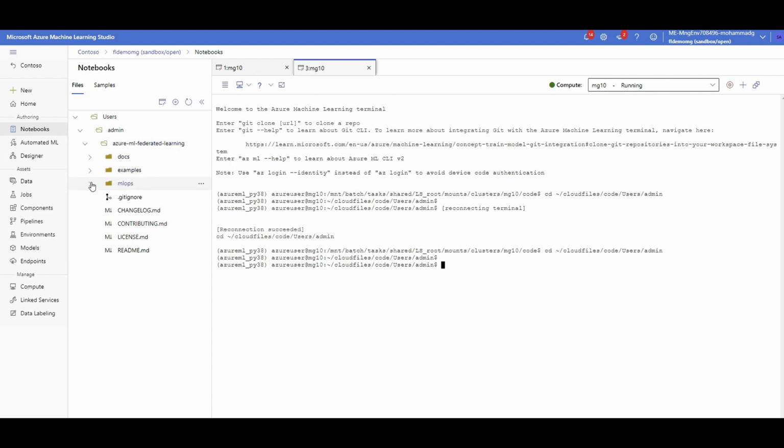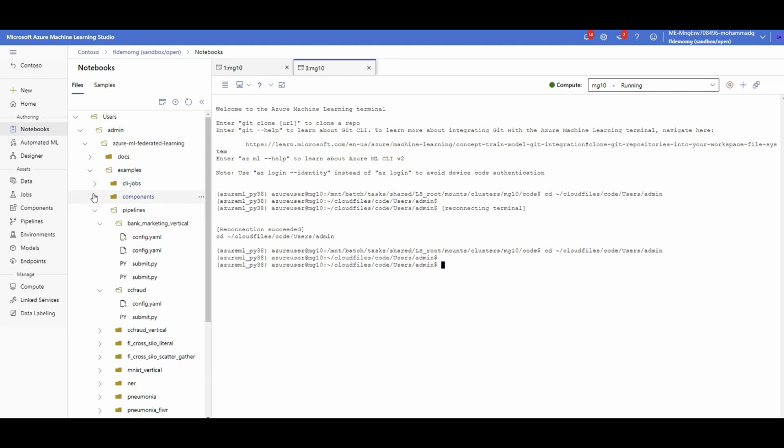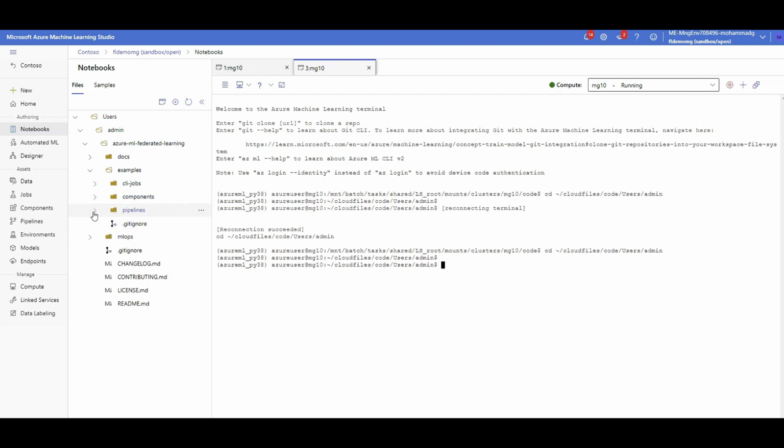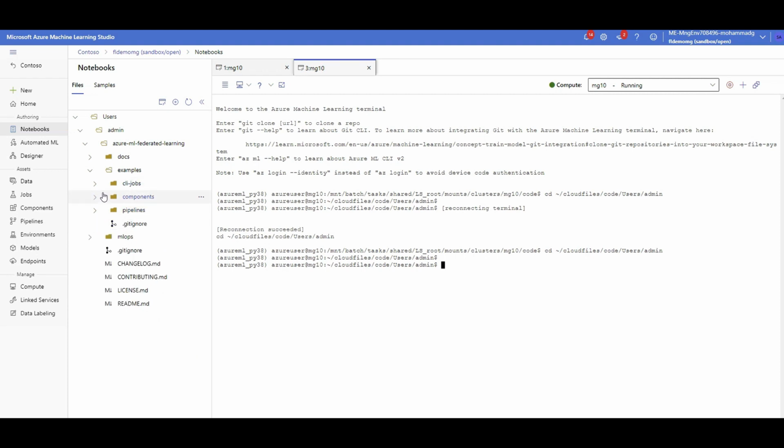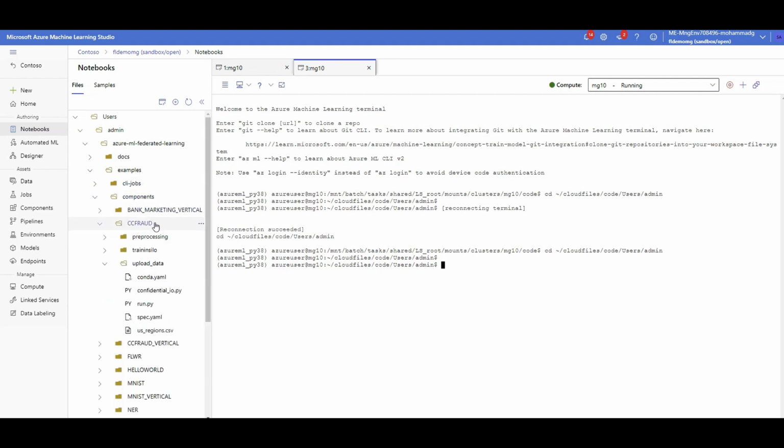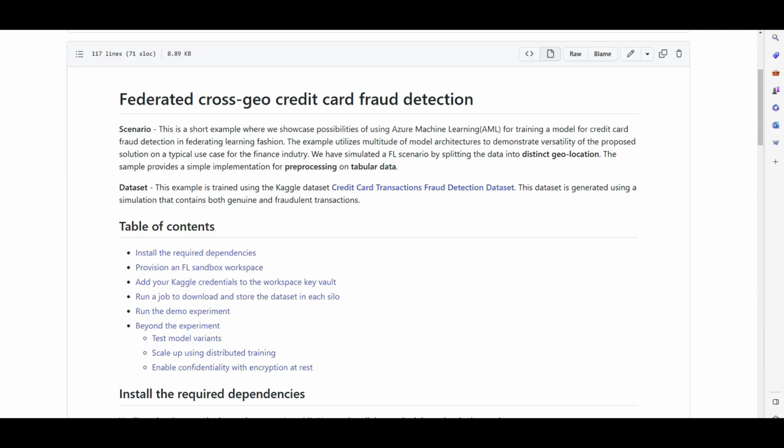So you can see the examples are actually, let me close the extra folders to make it less messy. All right, you can see that I have CC fraud, credit card fraud detection. This is the use case that we are working with, but you can see it has multiple different examples that I showed you in the repository as well, but this is the one that we mainly focused on. So coming back to the repository, here we are.